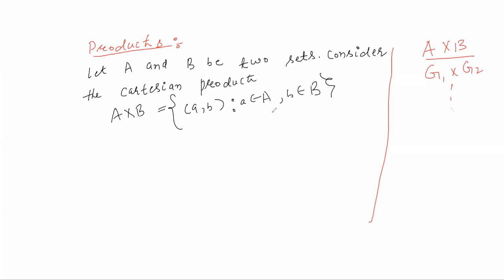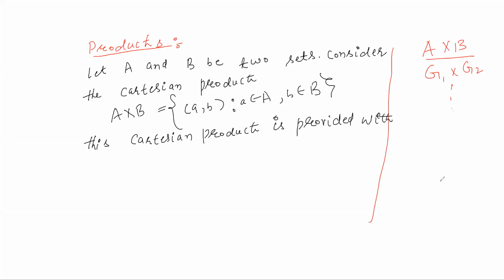Now this Cartesian product is provided with two canonical projections from A cross B to A and B respectively. Suppose you see this diagram.